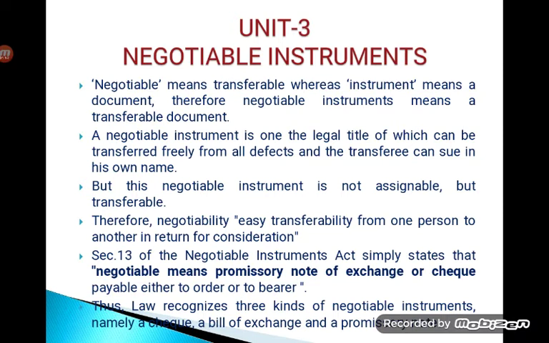So negotiable instrument, as per the Act, includes three important instruments. They are checks, bill of exchange and promissory note.